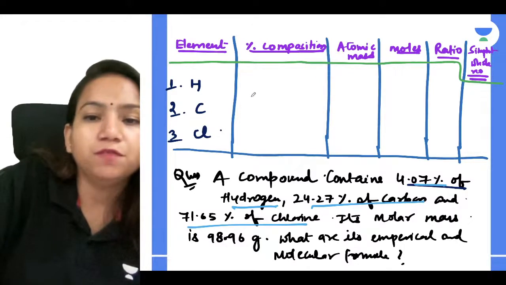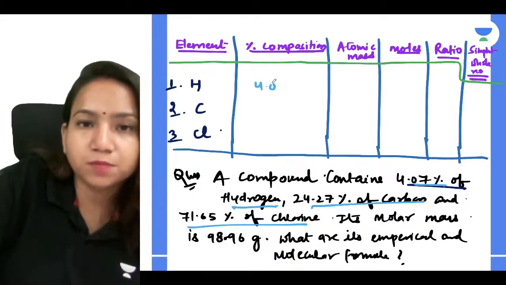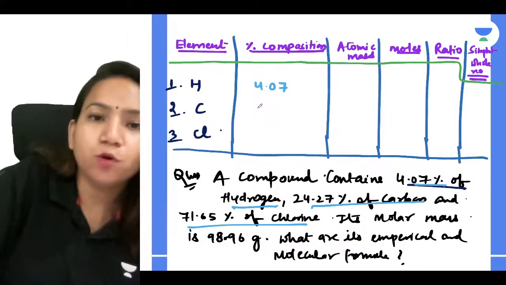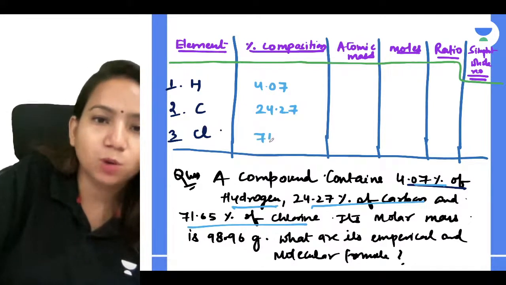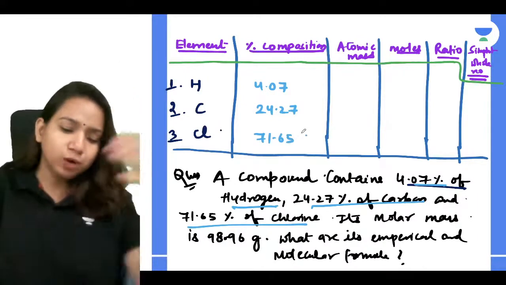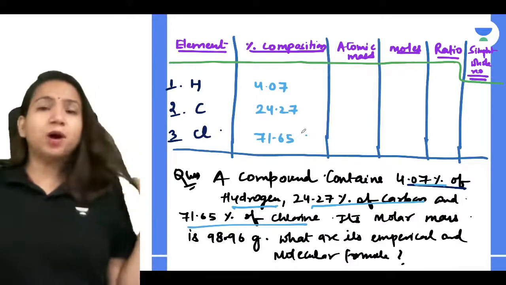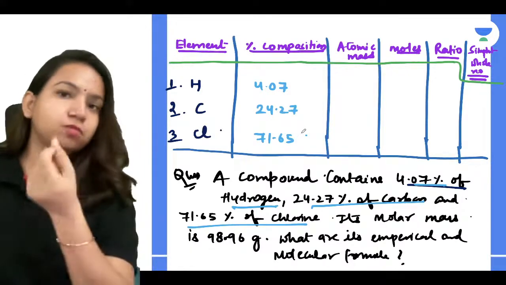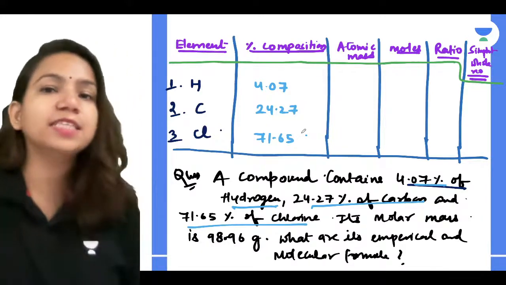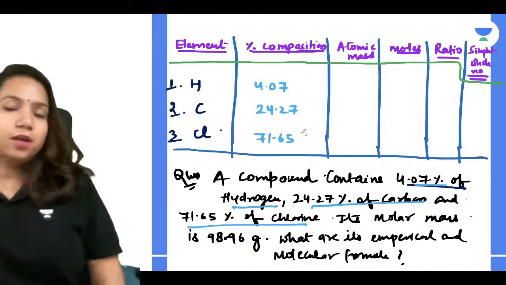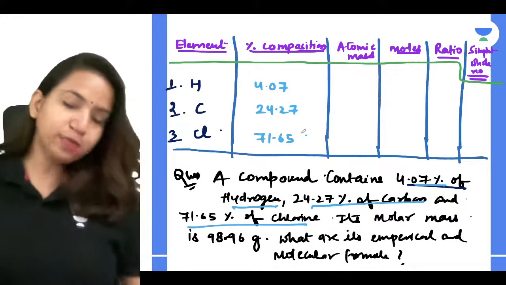So as I'm talking about percentage composition, here 4.07, here 24.27, and here 71.65. What you can directly relate this to is the mass of the compound, right? Because if you remove the percent, you will get the mass.